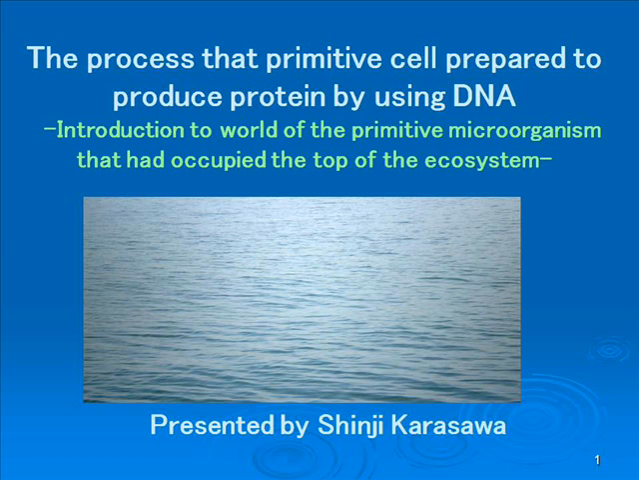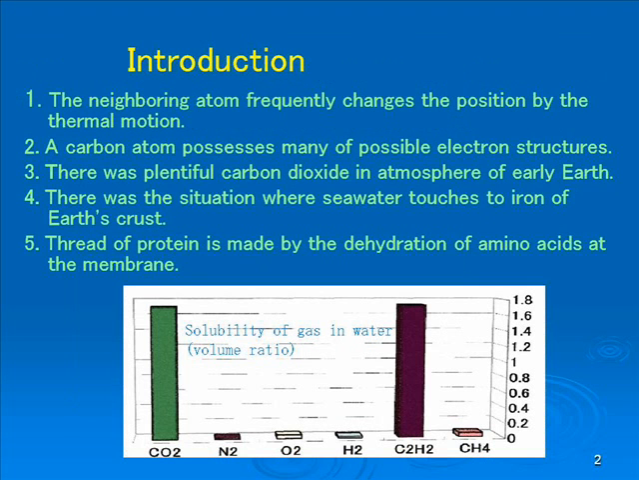It did not use genetic information. The creature and its environment existed simultaneously. Brownian motion of atoms is intense, like the thermal motion of molecules in a gas. The neighboring atoms frequently change position by thermal motion. The electronic state of an atom is changed by the mutual interaction among those atoms. Since a carbon atom possesses many possible electronic structures, it forms organic molecules.